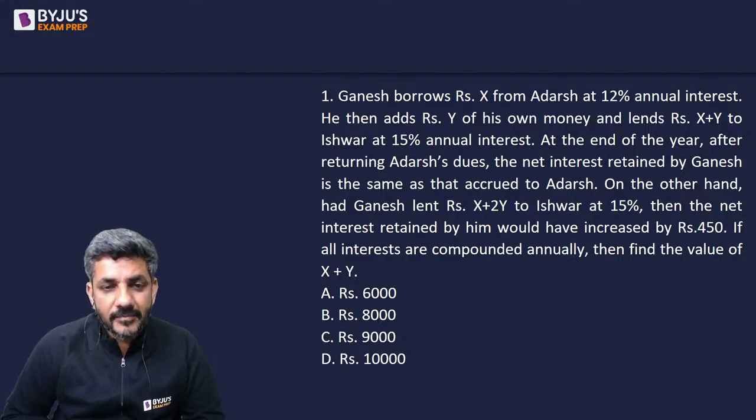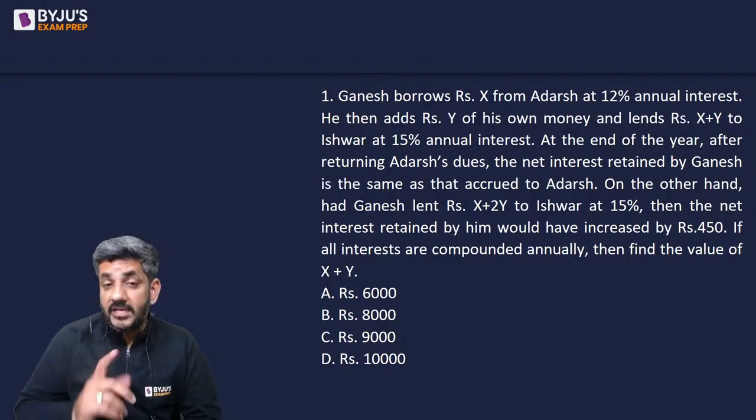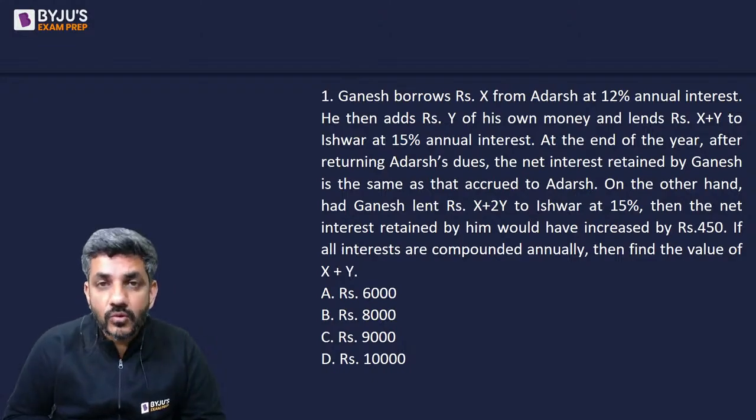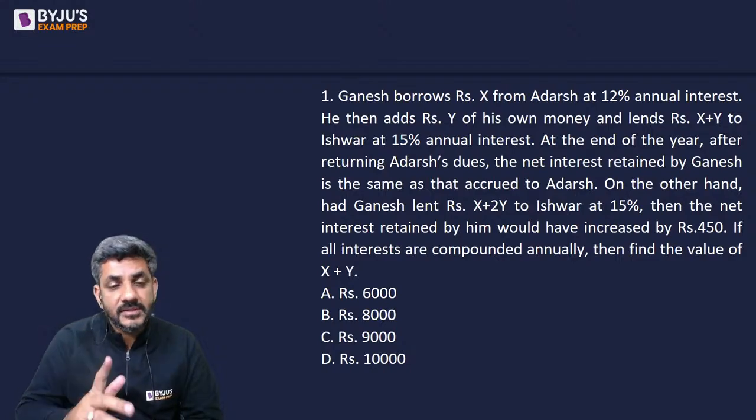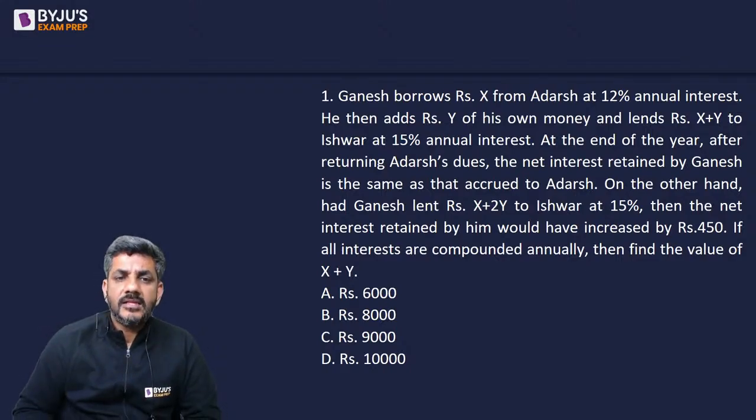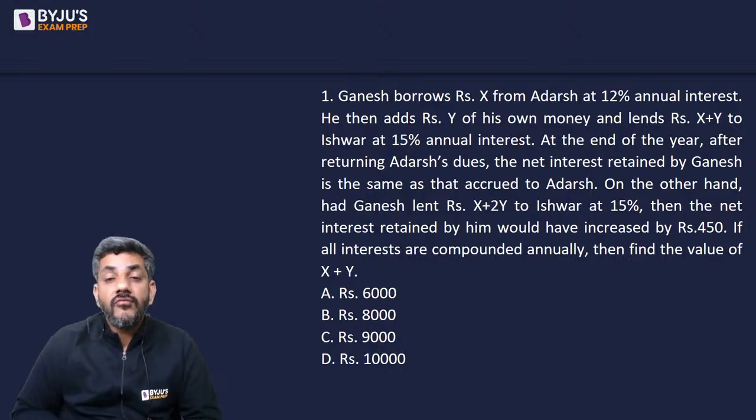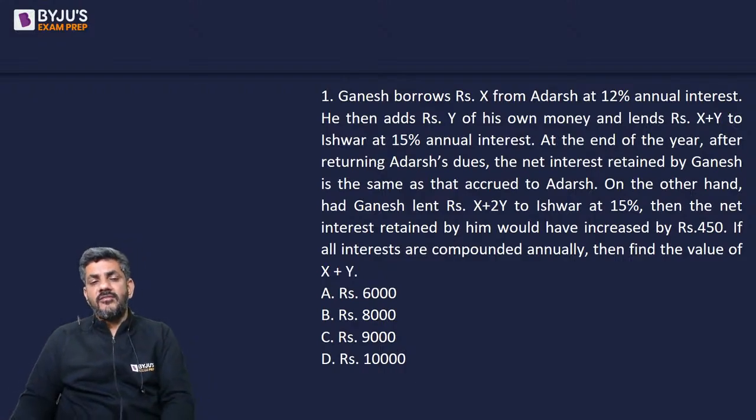On the other hand, had Ganesh lent rupees X plus 2Y to Ishwar, I mean initially he lent X plus Y to Ishwar. Had he lent X plus 2Y to Ishwar at 15%, पहले भी 15% पे था, अब भी 15% पे, then the net interest retained by him would have increased by rupees 450. If all interests are compounded annually, then find the value of X plus Y.